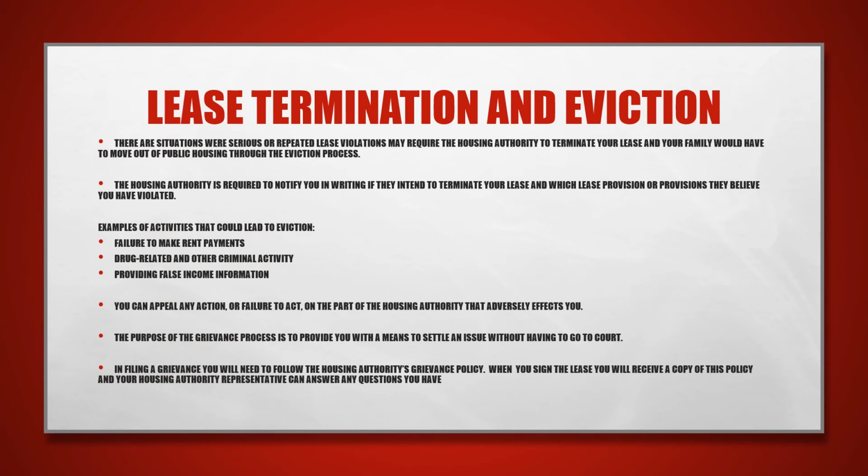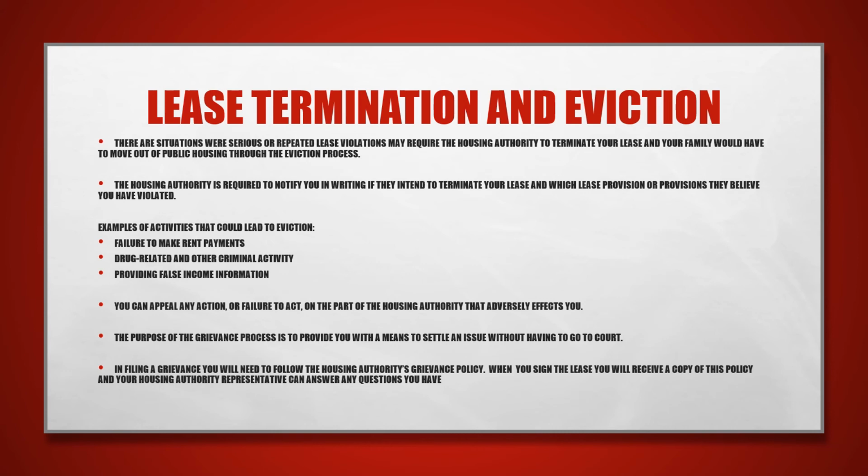Lease termination and eviction. There are situations where serious or repeated lease violations may require the housing authority to terminate your lease, and your family would have to move out of public housing through the eviction process. The housing authority is required to notify you in writing if they intend to terminate your lease and which lease provision or provisions they believe you have violated. Examples of activities that could lead to eviction are failure to make rent payments, drug-related and other criminal activity, or providing false income information.